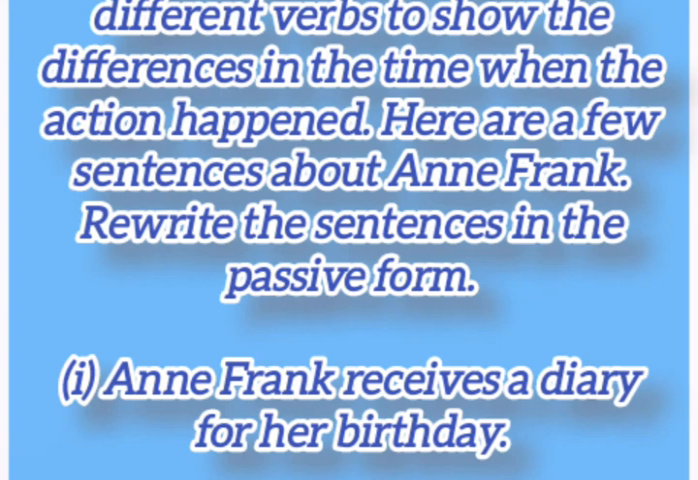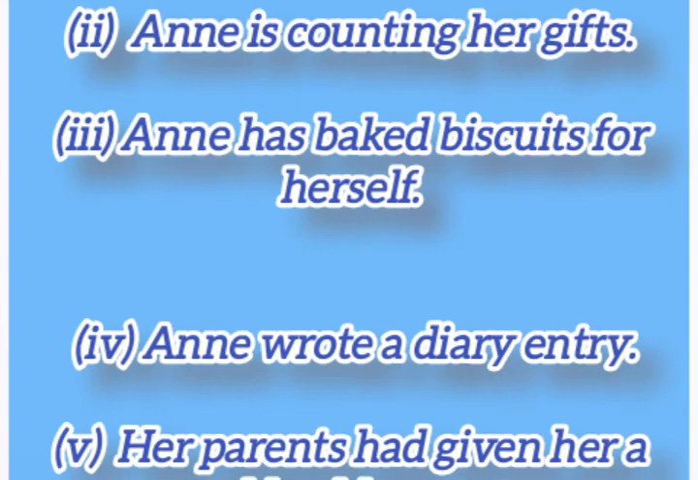Here are a few sentences about Anne Frank. Rewrite the sentences in the passive form. 1. Anne Frank receives a diary for her birthday. 2. Anne is counting her gifts. 3. Anne has baked biscuits for herself. 4. Anne wrote a diary entry. 5. Her parents had given her a blue blouse.